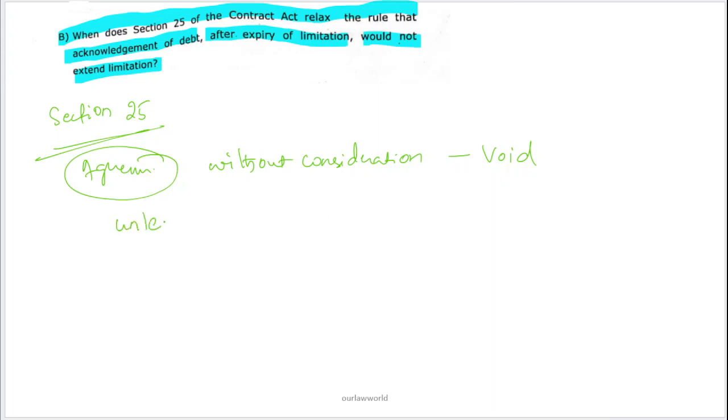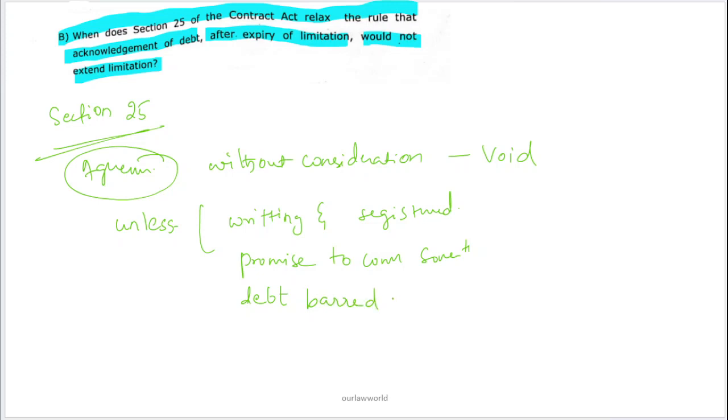It can be treated as void unless it is in writing and registered, or if it is a promise to compensate for something, or a promise to pay a debt which is barred by limitation.